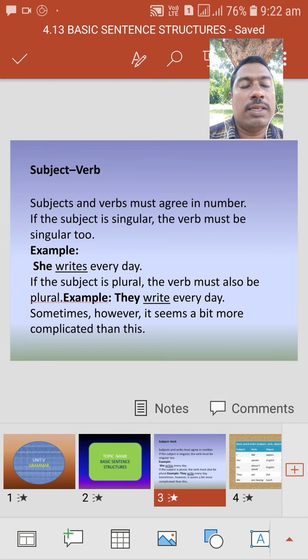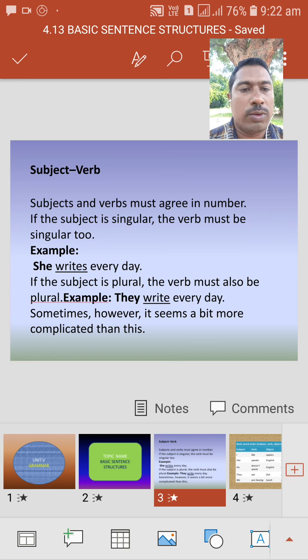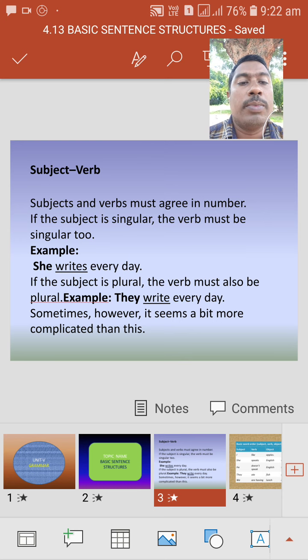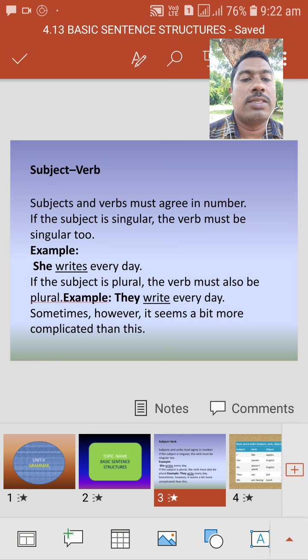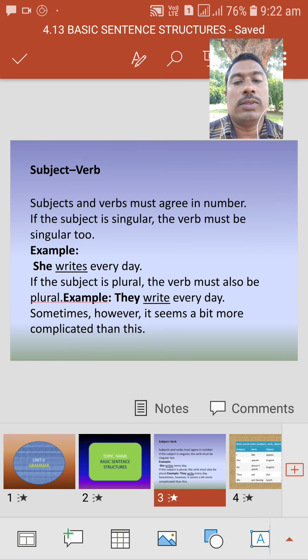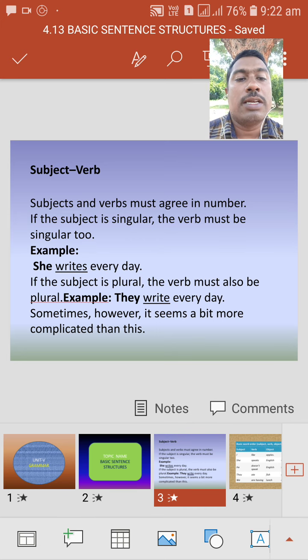In this sentence we have only subject plus verb, but not an adjective. Of course, we may use an adjunct, meaning extra information which we have added to the sentence. What is the structure? Subject plus verb, meaning in a sentence we should maintain a subject plus a verb.